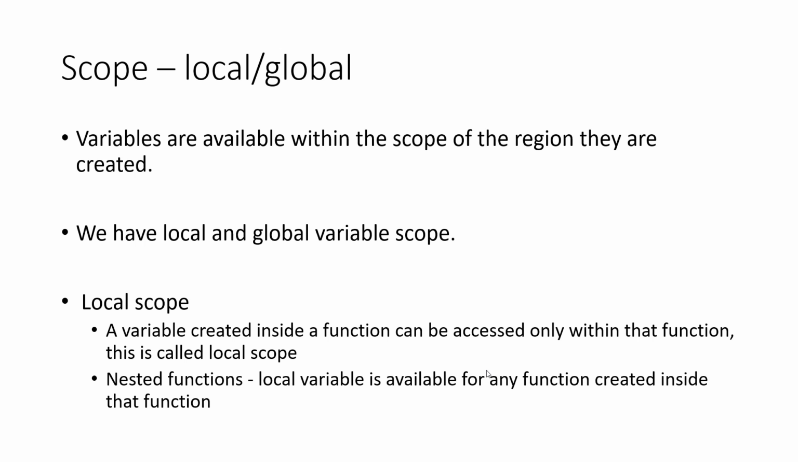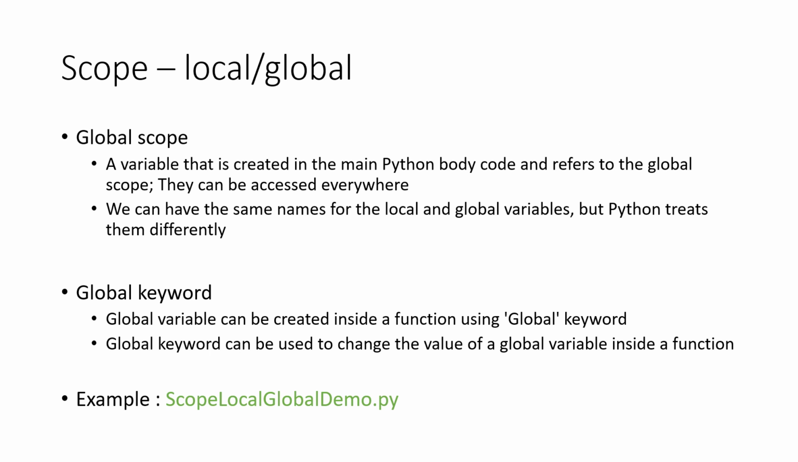Local scope. A variable created inside a function can be accessed only within that function, and this is called local scope. In case of nested functions, a variable is available for any function created inside that function. Global scope. A variable that is created in the main Python body code refers to the global scope. They can be accessed everywhere. We can have the same names for both local and global variables, but Python treats them differently.